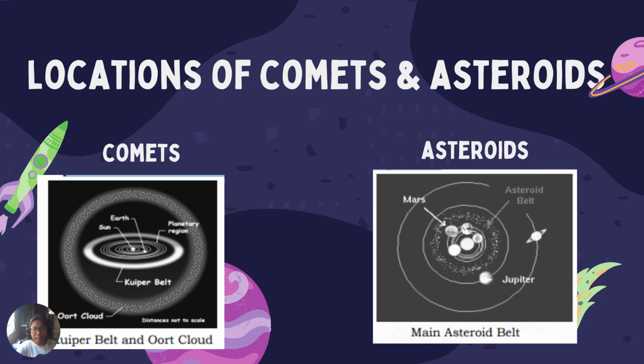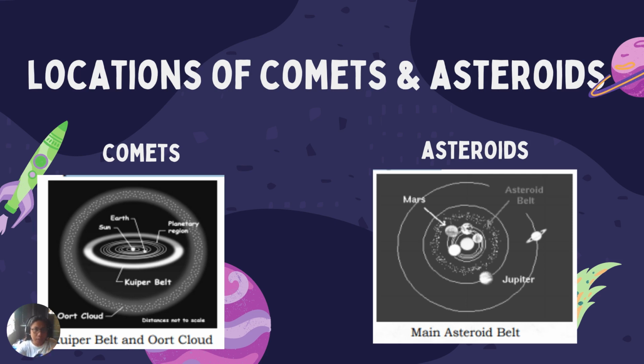Next, for the asteroids. As I have said a while ago in the discussion, ang pinagmumulan nila ay main asteroid belt. They came from the main asteroid belt which is between Mars and Jupiter. This one is the main asteroid belt na kung saan it is theorized by scientists na ito ay mga hindi nabuong planeta. Okay? Yung mga rocky fragments dyan ay mga hindi nabuong planeta.